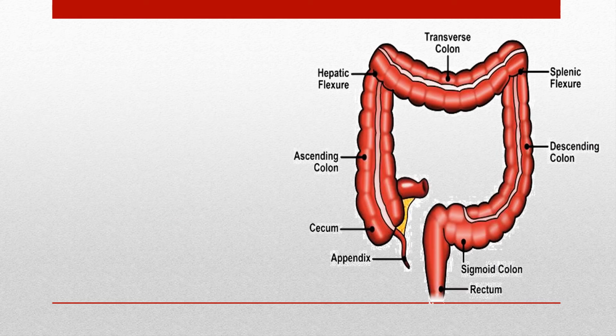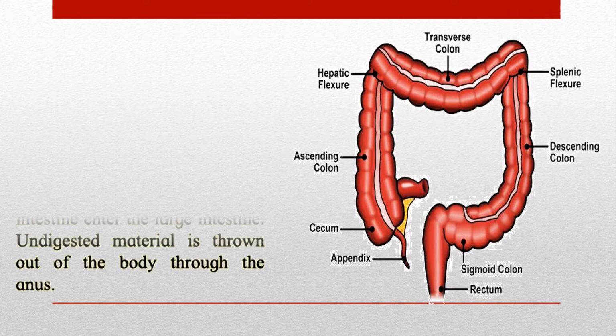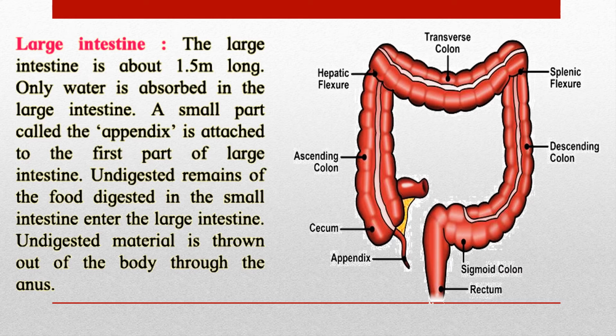Now the food is then pushed into the large intestine. The large intestine is about 1.5 meters long. Only water is absorbed in the large intestine. A small part called the appendix is attached to the first part of the large intestine. Undigested remains of the food digested in the small intestine enter the large intestine. Undigested material is thrown out of the body through the anus.